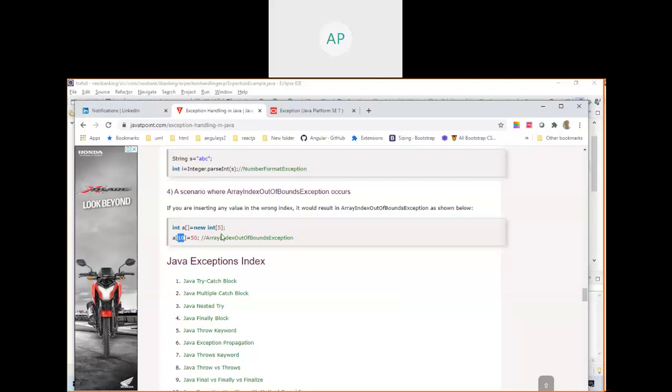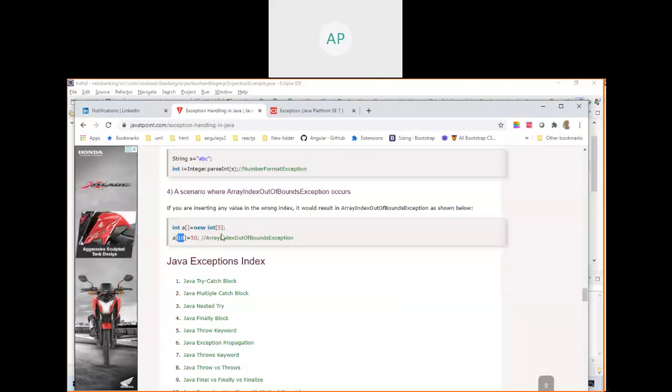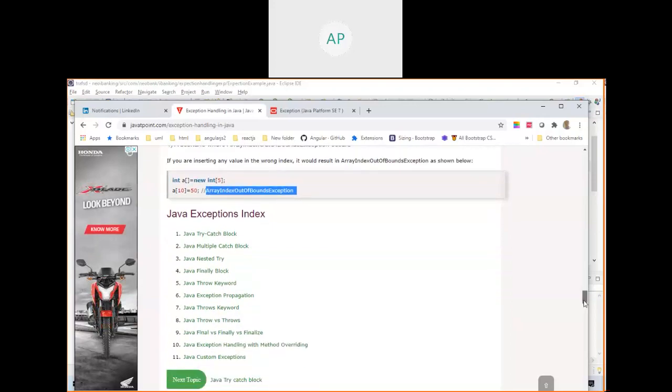The array size is only 5. So you declared an array before. When I teach arrays, I didn't show this one. Only 5, but you are trying to assign 50 to the 10th location. How come? So the JVM finds it. You declared only 5 memory spaces, and you are trying to assign to the 10th memory space. That is not right, so it will create an object for this, and it will throw.